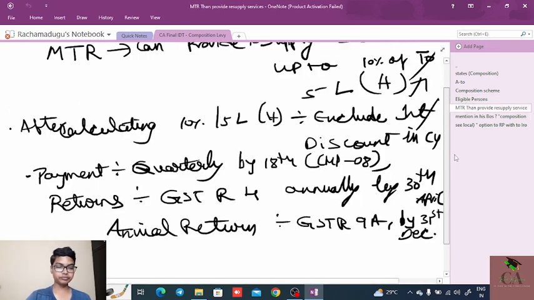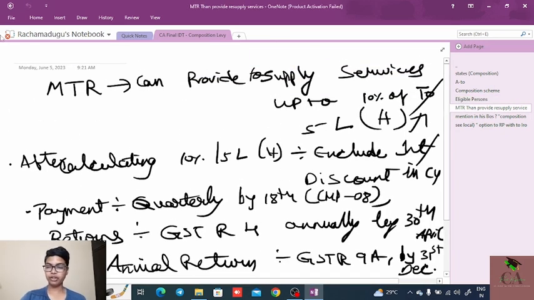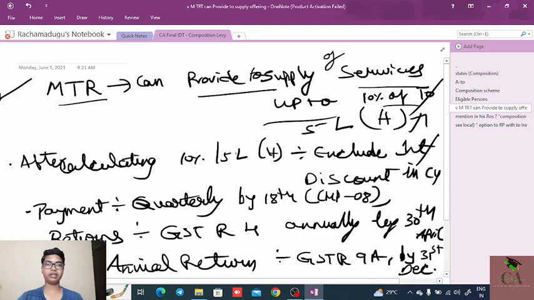Next, some important notes regarding the MTR. MTR means manufacturer, trader, restaurant or catering services. Those vessels can provide supply of services up to 10% of the total turnover or 5 lakhs, whichever is higher. Even though they are manufacturers, traders, or restaurant and catering services,